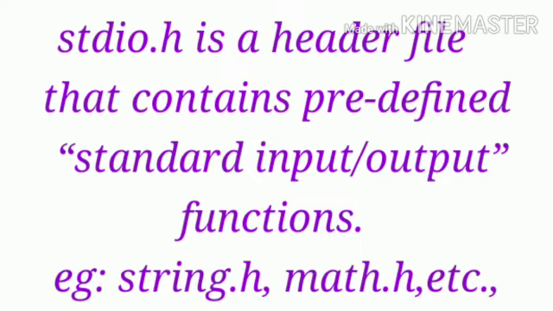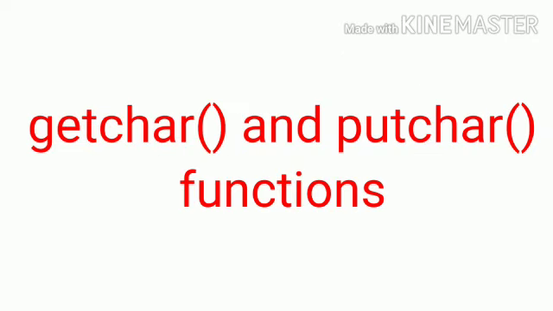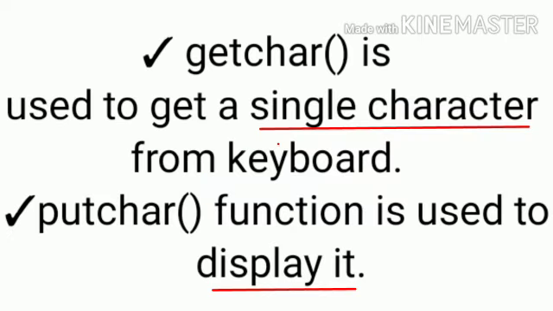First one is the standard input output header file, that is simply stdio.h, which defines the standard input output predefined functions, that is getchar, putchar, gets and puts, etc. First we will discuss getchar and putchar. The getchar function is mainly used to get a single character from a user. putchar is used to display a single character.